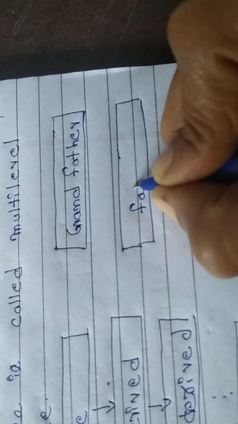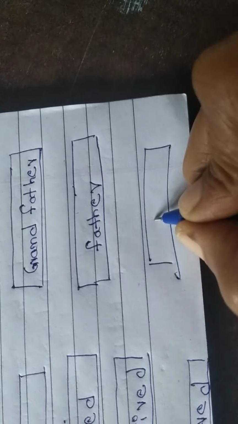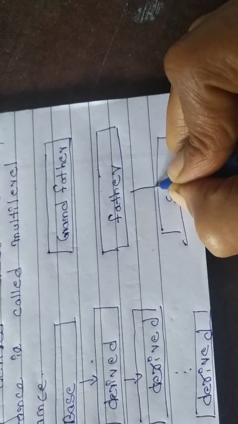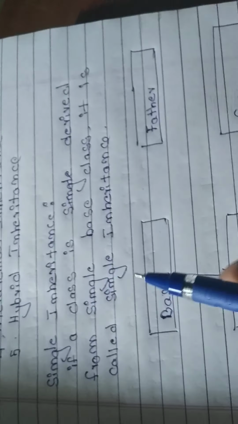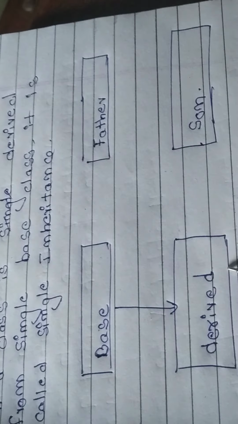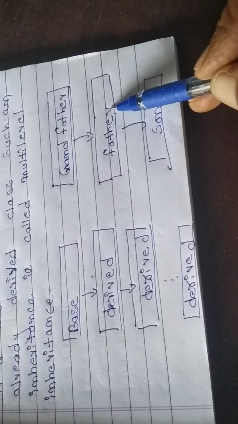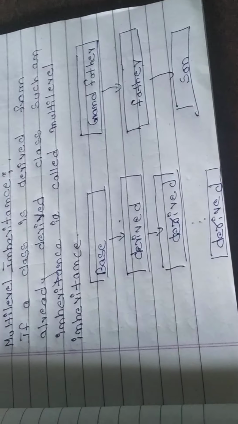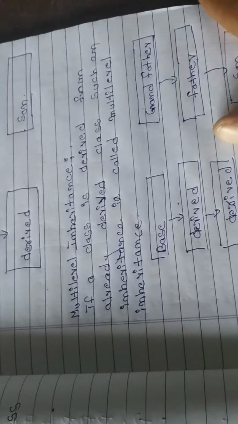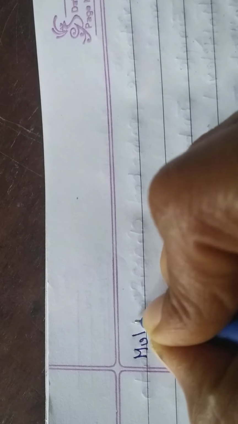Grandfather to father, father to son. So in single inheritance, from one class we get the properties, whereas in multi-level inheritance, from here to here already he is derived, and from him one more class is derived. One second students, we will go to the next type of inheritance, called multiple inheritance.